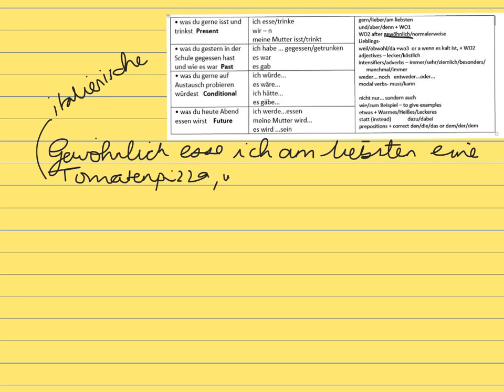Now I'm going to use a weil. Now weil is word order 3. Weil es lecker ist. No, I'm going to say it's always tasty, because again I'm extending my sentences. Weil es immer lecker ist.